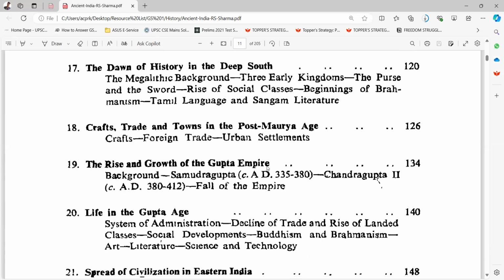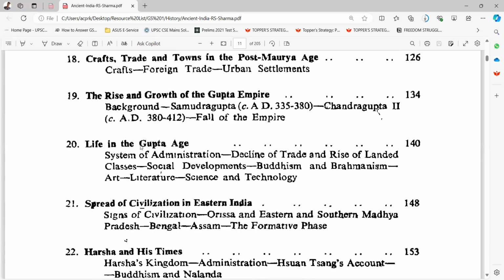Background, Samudragupta, circa AD 335 to 380. Chandragupta II, circa AD 380 to 412, fall of the empire. 20th is life in the Gupta age, system of administration, decline of trade and rise of landed classes, social developments, Buddhism and Brahmanism, art, literature, science and technology.